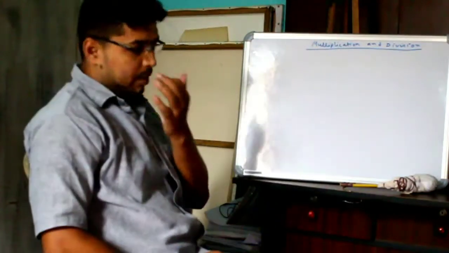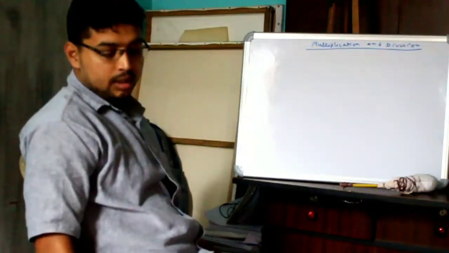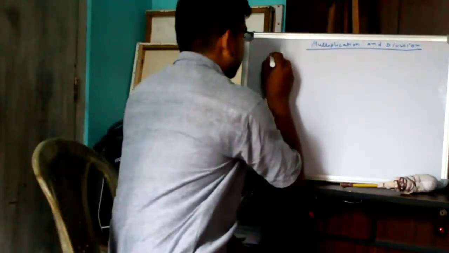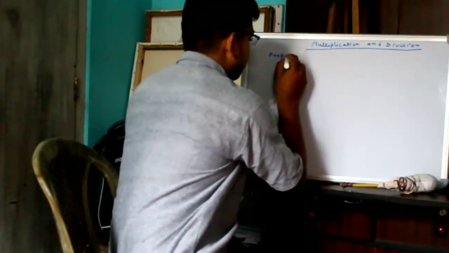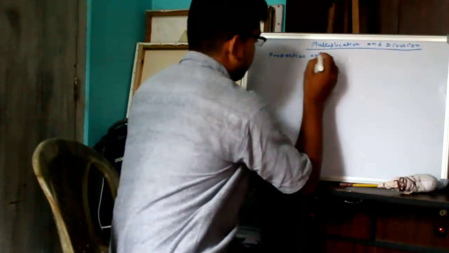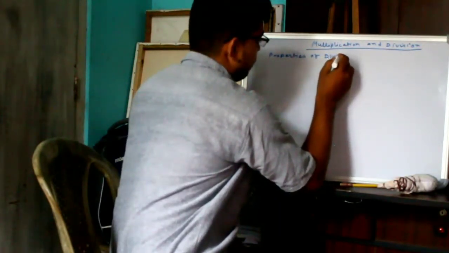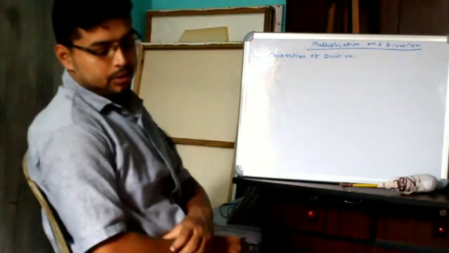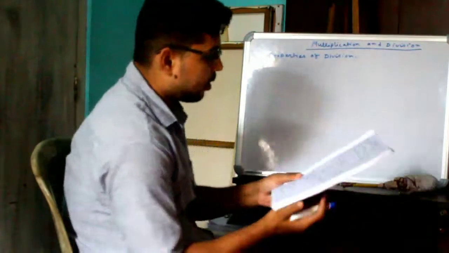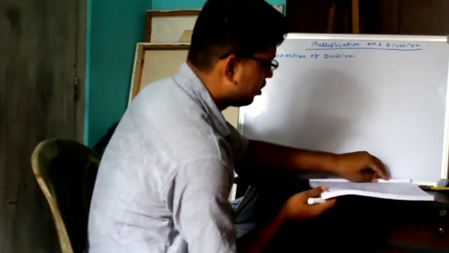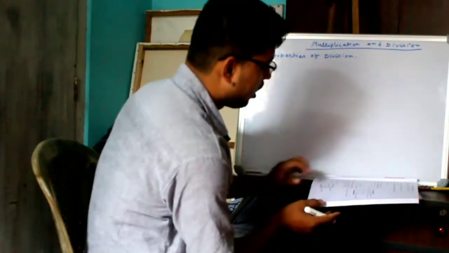So our multiplication part is finished. Now division. So properties of division. The properties of division. Number one property: when a number is divided by 1, the quotient is the number itself.